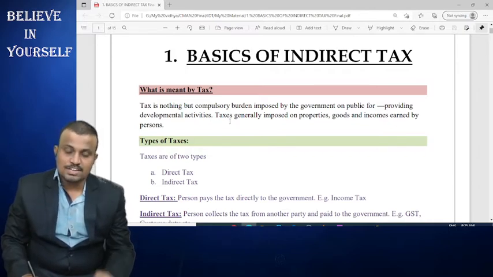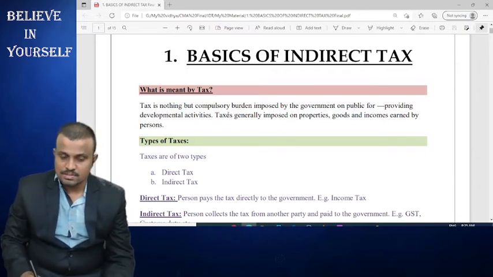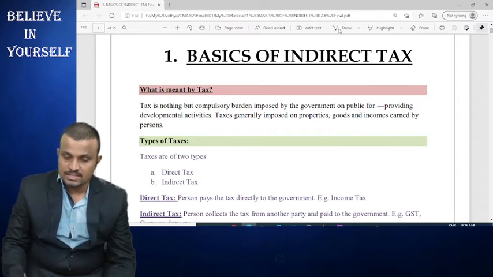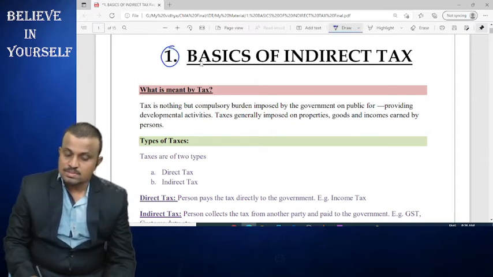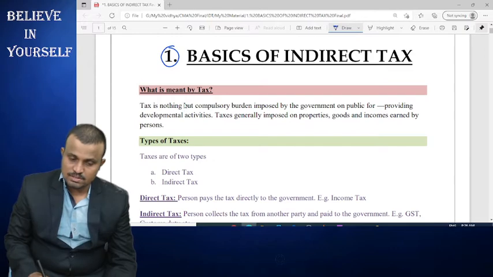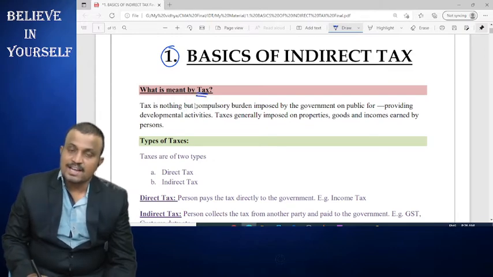Without wasting time entering into the subject, the first thing we are going to discuss is: what are the basic concepts relating to GST? So, first of all, what is meant by tax?